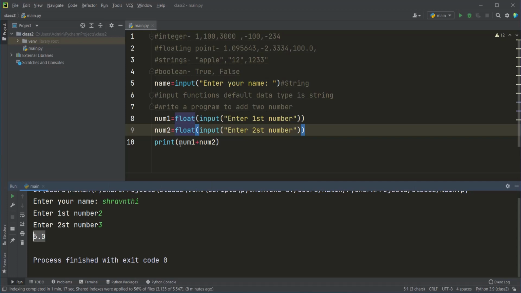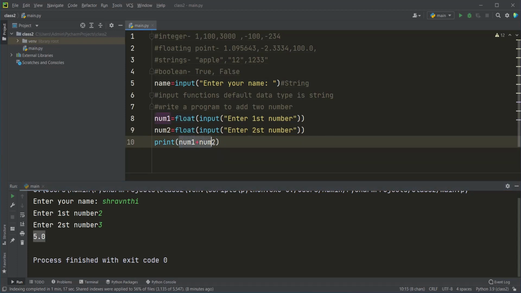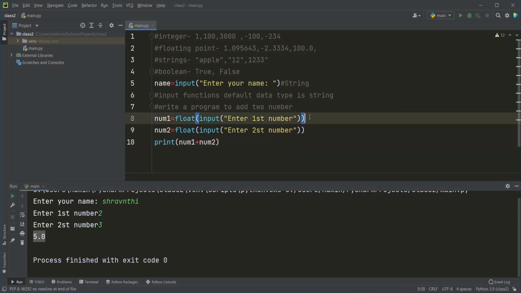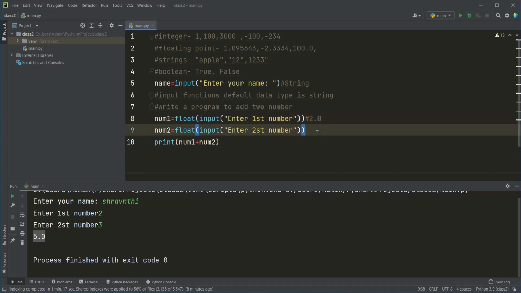Our answer is returned as float data type, as I already told you. If it is float, then my 2 is assigned as 2.0 and my 3 is assigned as 3.0. So it is now adding 2.0 and 3.0, and showing 5.0.